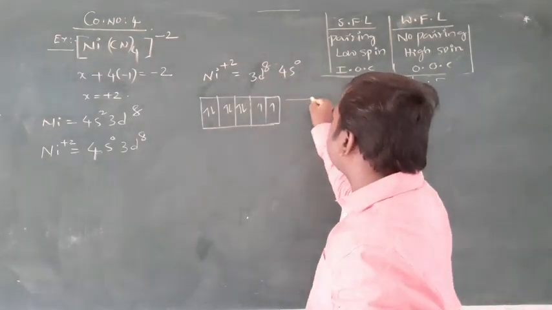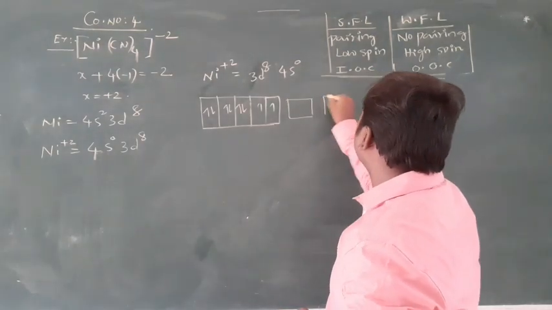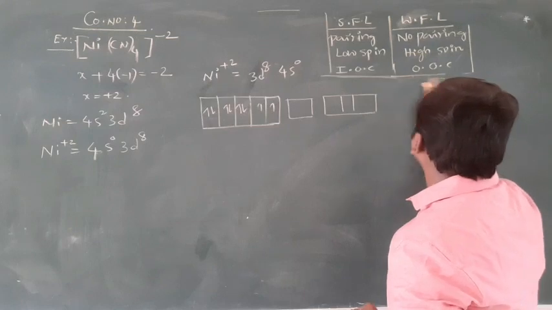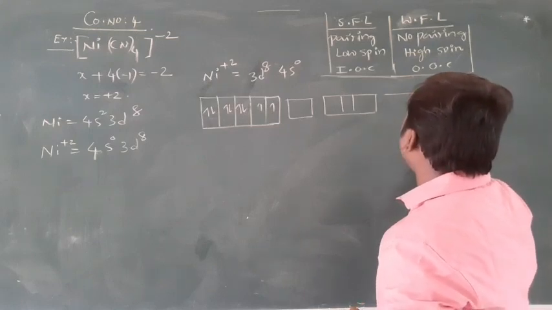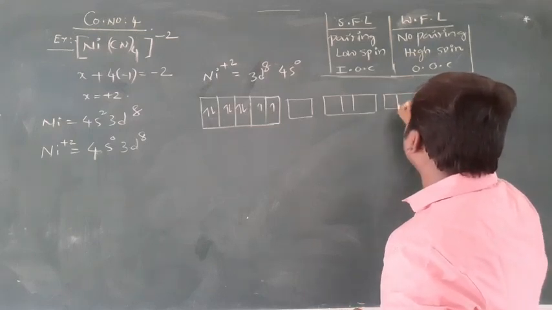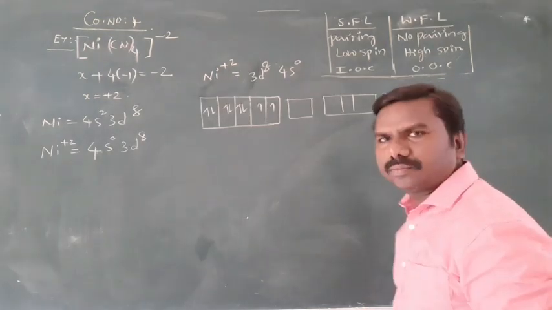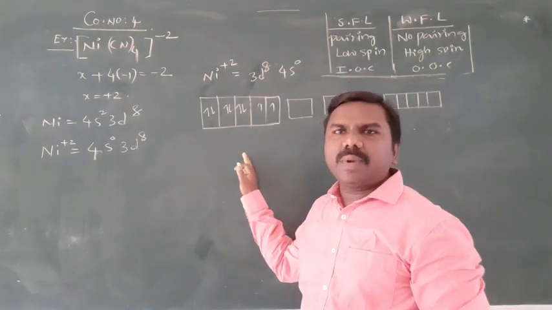Now 4s will be 0, 4p next, and 4d, 1, 2, 3, 4, 5. These are the orbitals of Ni plus 2 in the ground state.